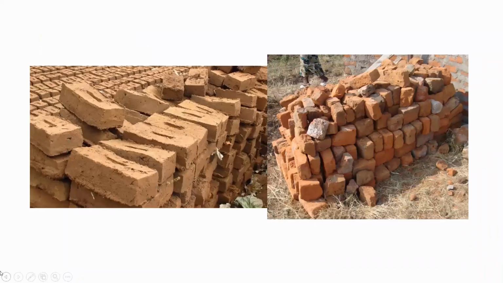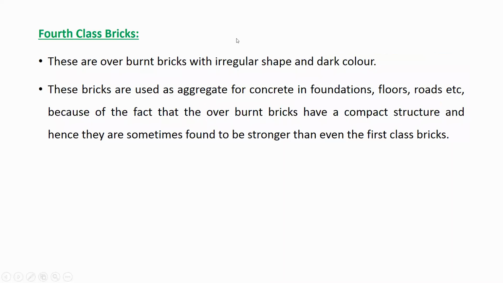So you can see this is the picture of third class brick. These types of bricks are used for unimportant work where the rainfall is not heavy. Understood? So this is called third class brick. Next is fourth class brick.